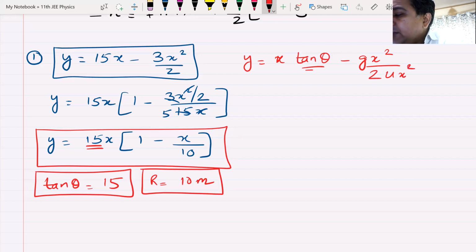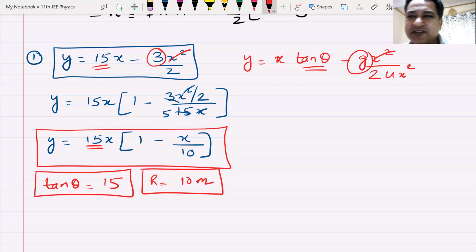I already know tan theta is 15. Now compare the x squared terms. Here is 3, here is g. All of you have cancelled 3 with g, beta. How can you do that? You can't.